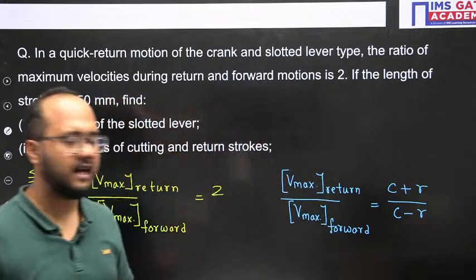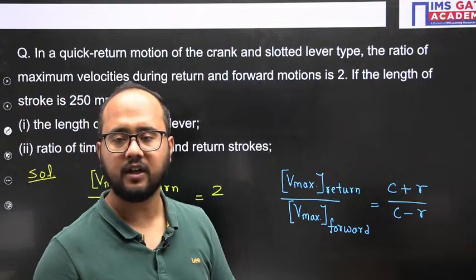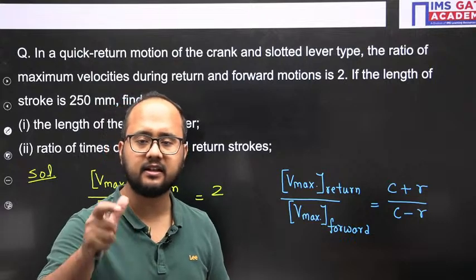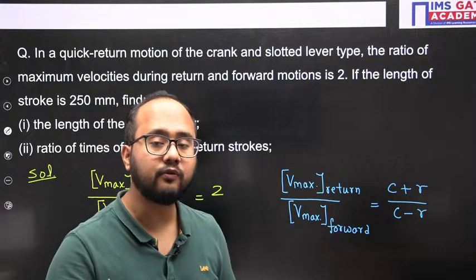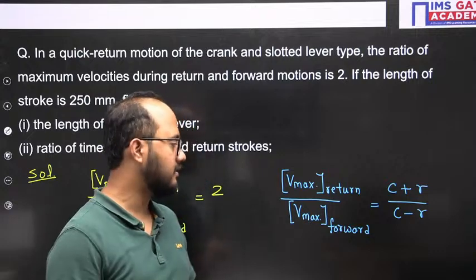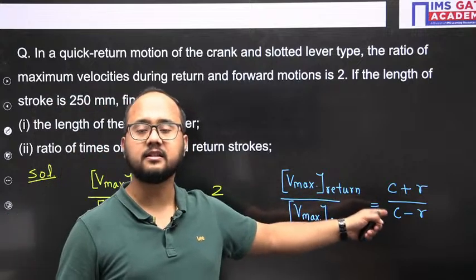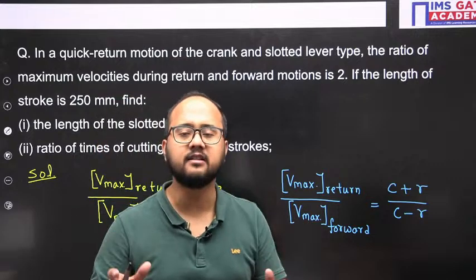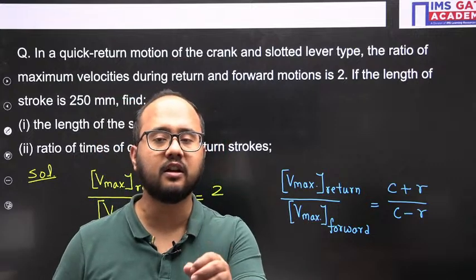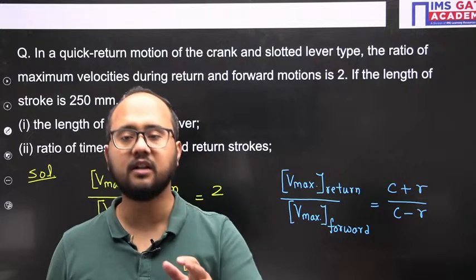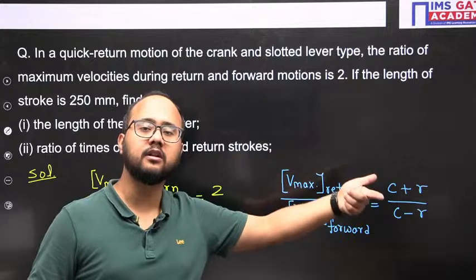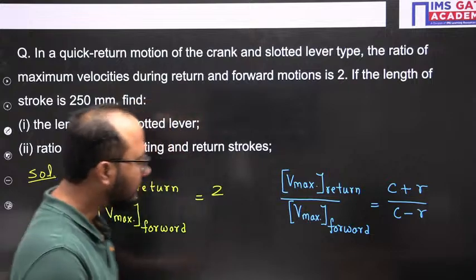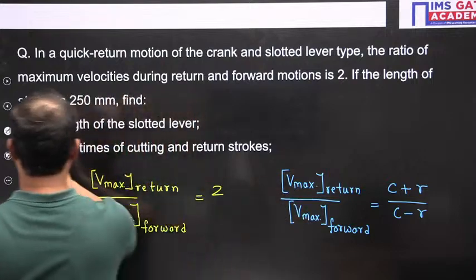Now what is C and what is R? C is the center distance, or the distance between the fixed centers. We have two centers now. One center is the crank center, and the other is the point about which the slotted bar is oscillating. That distance we are talking about. Or you can also consider this as the length of the connecting rod, because in your crank slotted quick return motion mechanism, which link is fixed? Your connecting rod is fixed. In the case of the Whitworth quick return motion mechanism, your crank is fixed. So C is the distance between the fixed centers. Let me write it here.